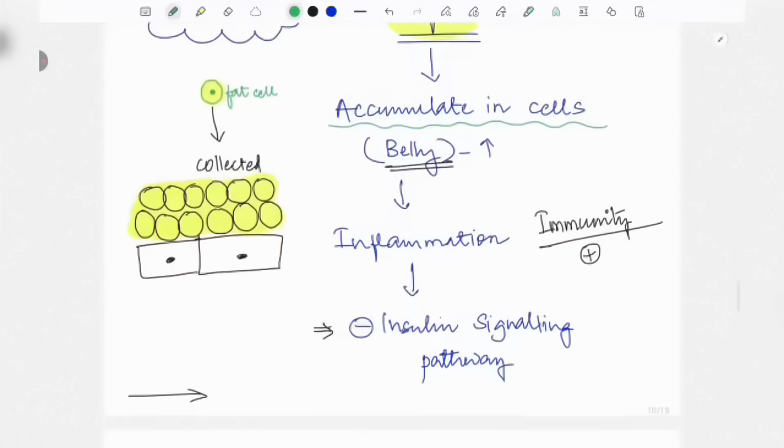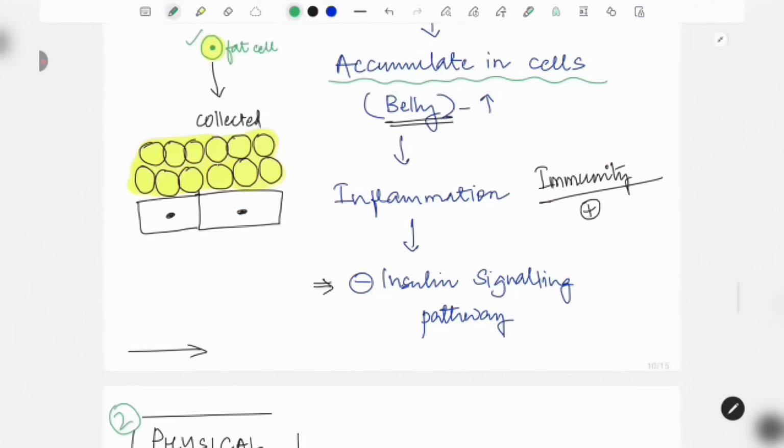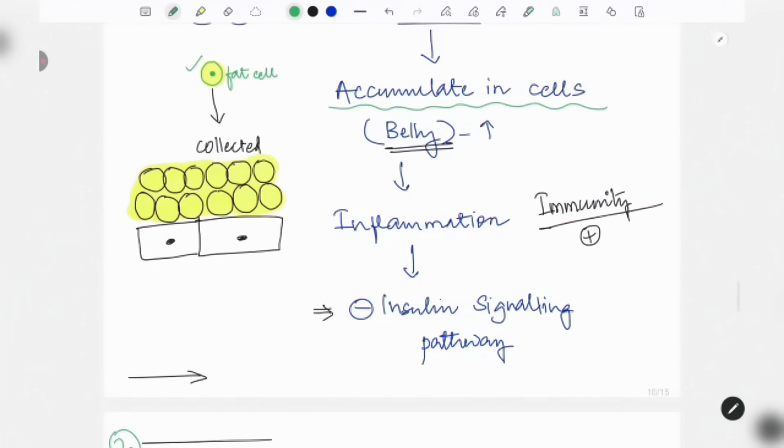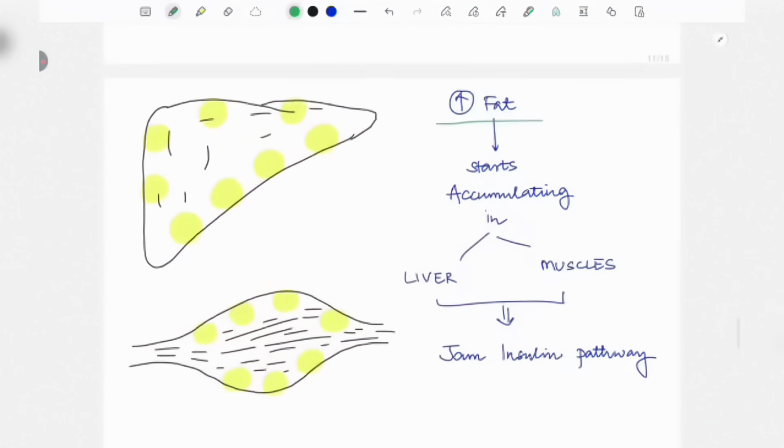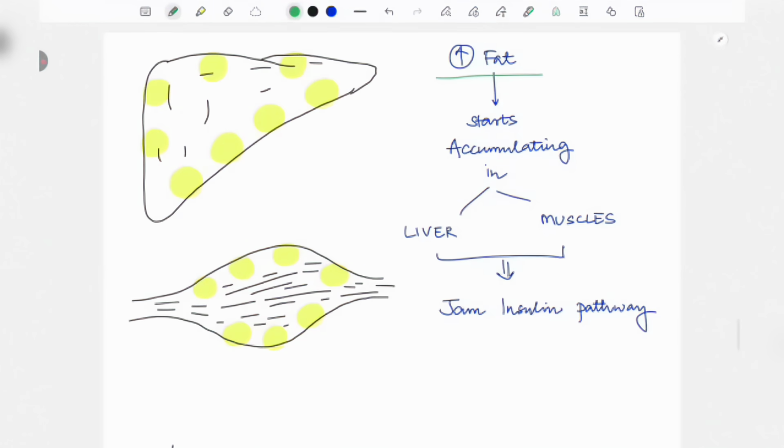See here, the fat cell is here, it is going to get collected in various forms, but most commonly I told you in the belly fat and the side handles, right? Apart from that, it is very important that the fat is now getting accumulated in the liver and the muscles. These are the two things the fat is now targeting.